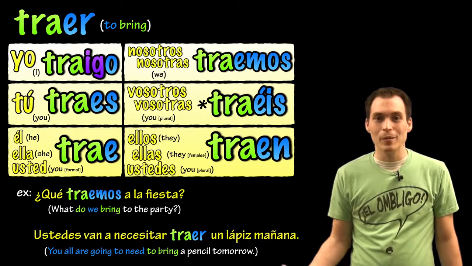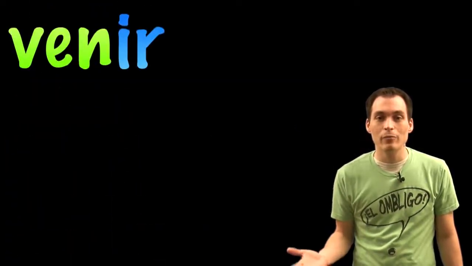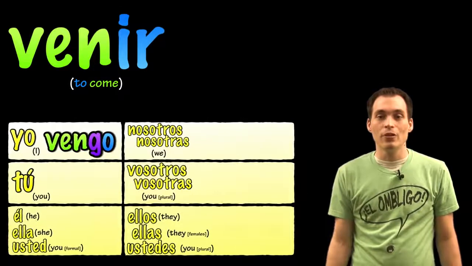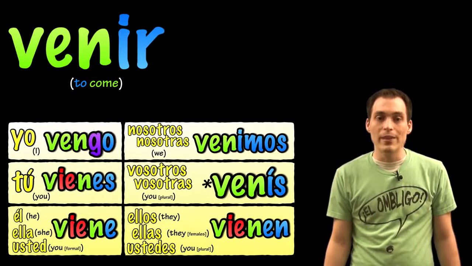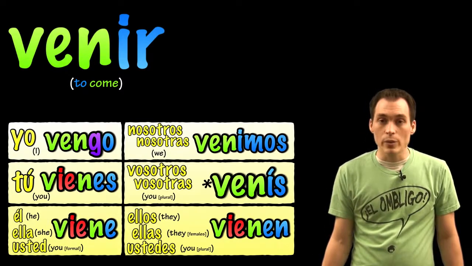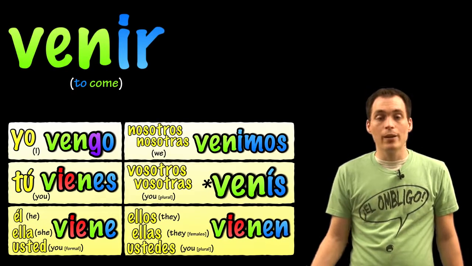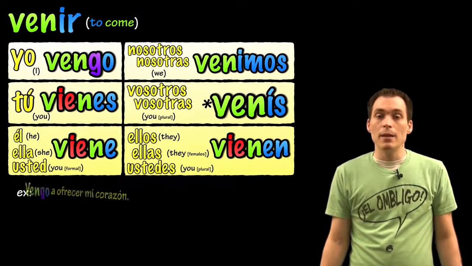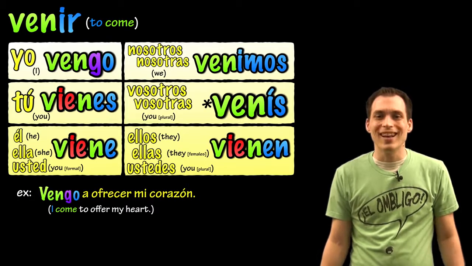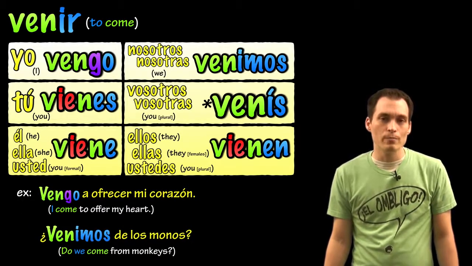Man, these verbs just keep coming, don't they? Oh, that reminds me. Venir, the next verb in the go-yo family, is to come. So, vengo would be I come. Vienes, you come. Viene, he or she comes, or you come, formal. Venimos, we come. Venís, you all come, speaking Spanish in Spain. And vienen would be they come, or you all come. Some examples. Vengo a ofrecer mi corazón. I come to offer my heart. Venimos de los monos. Do we come from monkeys?